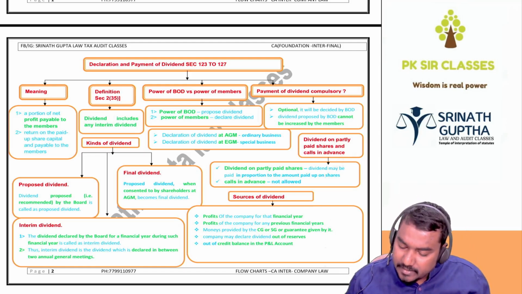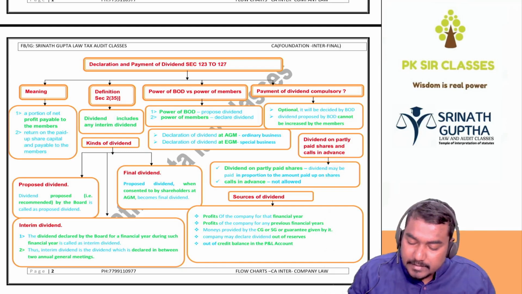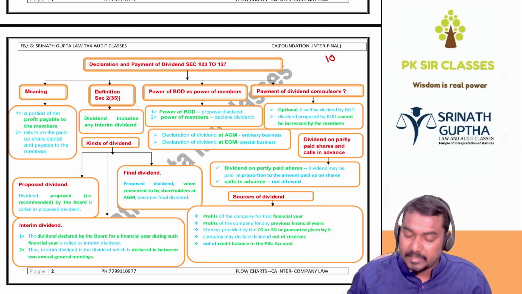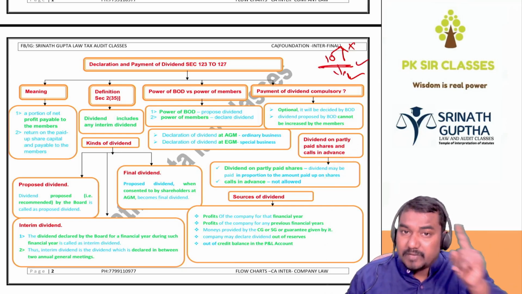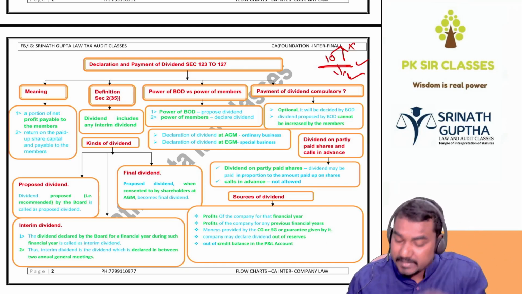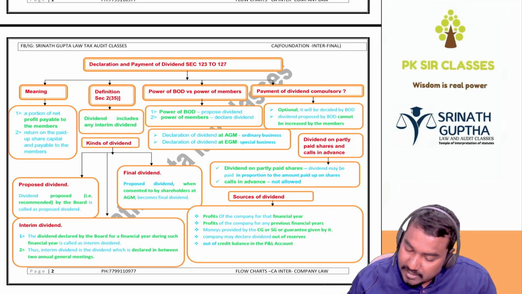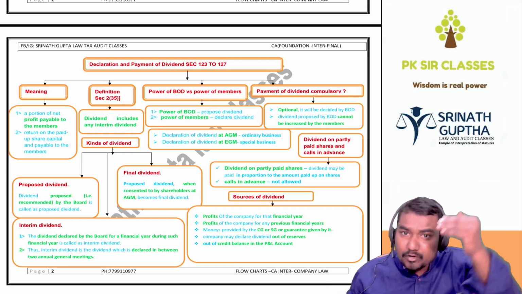Dividend proposed by BOD cannot be increased by the members. This question came in the exam. For example, BOD is proposing 10 rupees per share as dividend. Shareholders, can they increase? No. Can they decrease? Yes. Can they omit the dividend proposed by the BOD? Yes. So dividend proposed by BOD can only be decreased or reduced, but not increased. This question has come in the exam once or twice. Second point: dividend proposed by BOD cannot be increased by members, it can only be reduced.